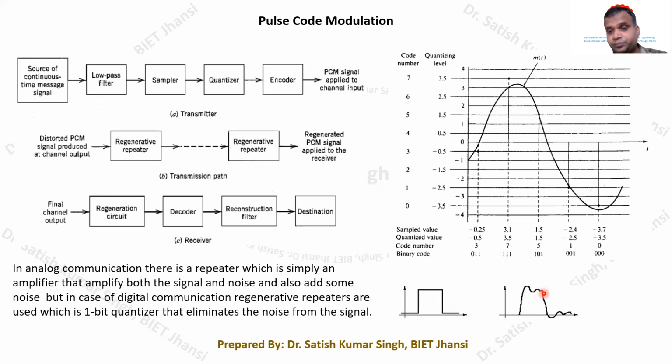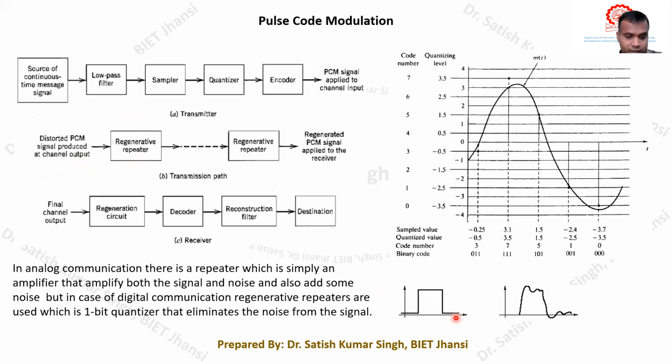So for further transmission of this type of distorted pulses, we need to have regenerative repeaters. What is the function of the regenerative repeaters? It will take a distorted PCM signal, or distorted pulses, and then perform a certain operation to regenerate clean pulses. This is the function of the regenerative repeater.